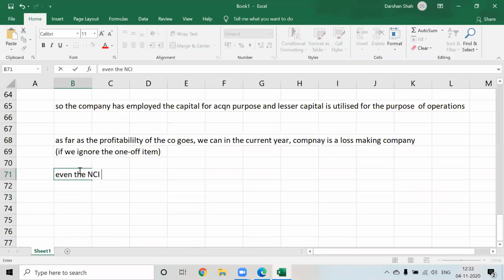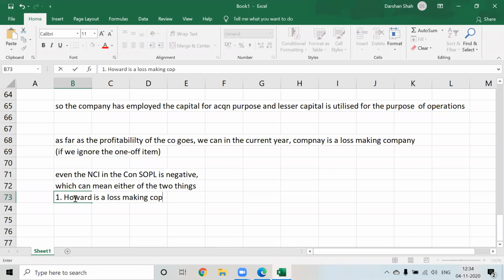Even the non-controlling interest, even the NCI in the consolidated SOPL is negative. Okay, which can mean either of two things. Number one, Howard is a loss-making company, and Pure has acquired a loss-making company. That can be one reason.